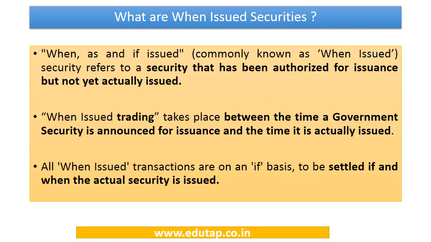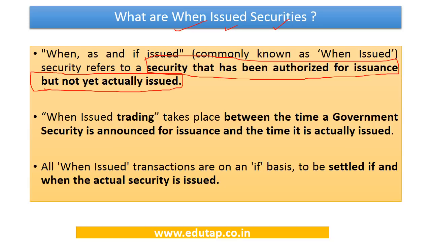Now let's come to the moot question, which is what are when issued securities? Now when issued securities refer to those securities that have been authorized for issuance but have not been actually issued. So there are two important parts of this definition: it is that security that has been authorized for issuance. So we have authorized that we are going to issue this particular government security, but there is a clause that this particular issue has not yet been actually made. So authorization is there but actual issuance is not there.